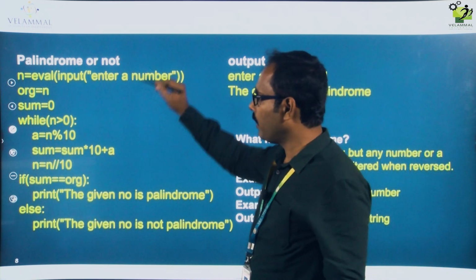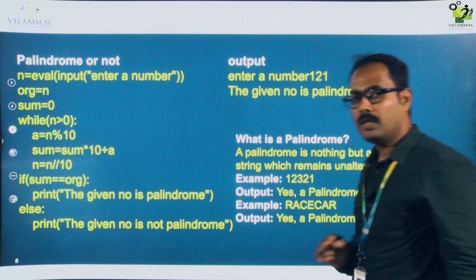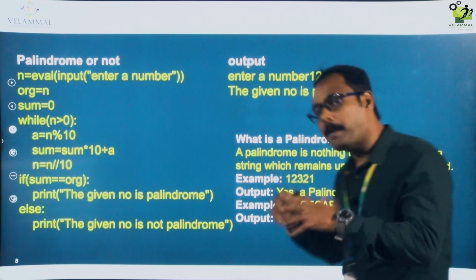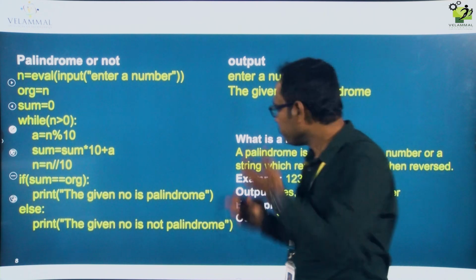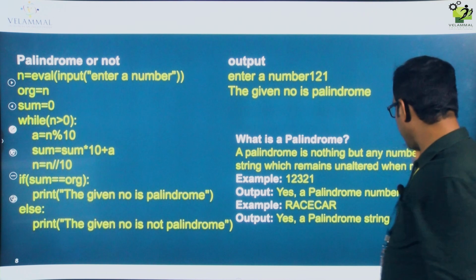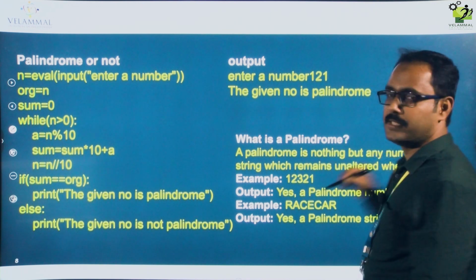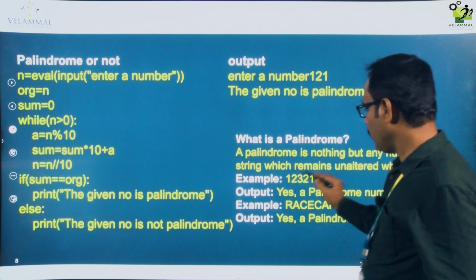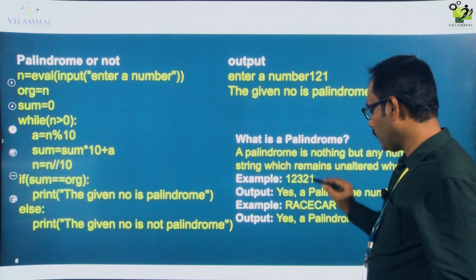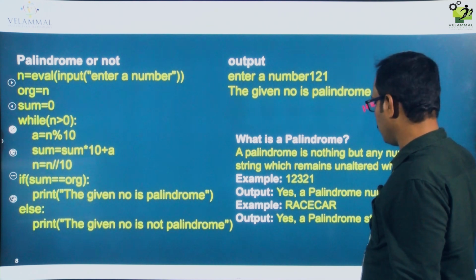Palindrome: whether the given number is a palindrome or not. For the palindrome program, first you want to know what a palindrome is. A palindrome is nothing but any number or a string which remains unaltered when reversed, right? For example 1 2 3 2 1, so my given number is 1 2 3 2 1.